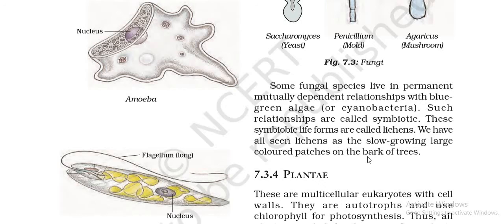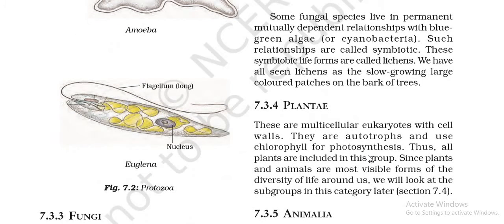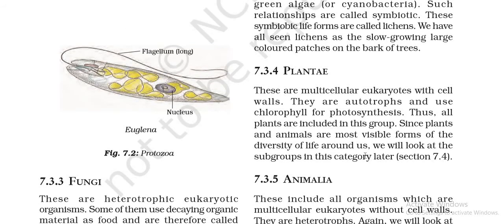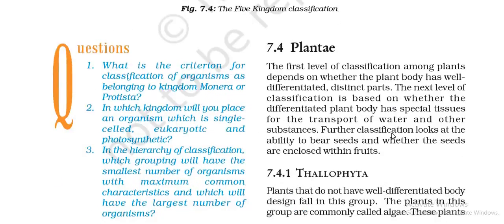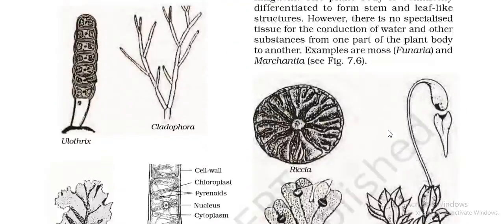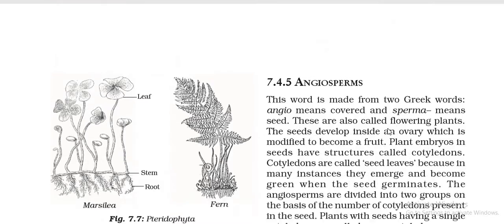Now moving on to our fourth kingdom, that is kingdom Plantae. So plants are multicellular eukaryotes with cell wall, you know about it. They are autotrophic, they have chlorophyll for photosynthesis, right? Now we will be dealing further with the categories of kingdom Plantae right now, right? So let's move on further and let us study what all things are included in kingdom Plantae.